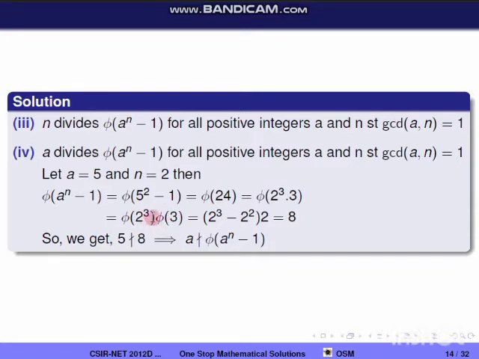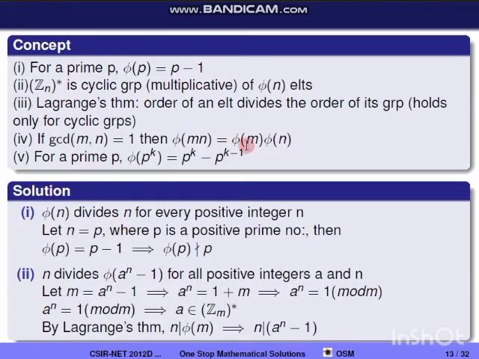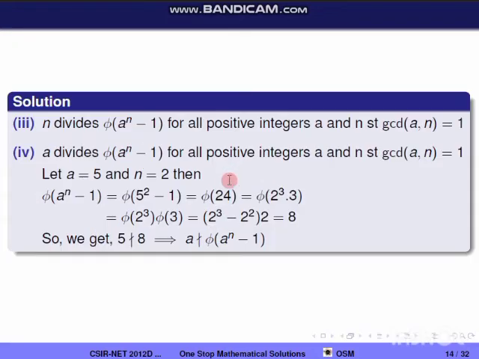For phi of 2 cubed I am using this formula to find its value. So we'll get 2 cubed minus 2 squared. 3 is a prime number, so phi of 3 is going to be 2. So multiply and simplify, and we'll get 8. And a we have taken to be 5, and 5 doesn't divide 8.